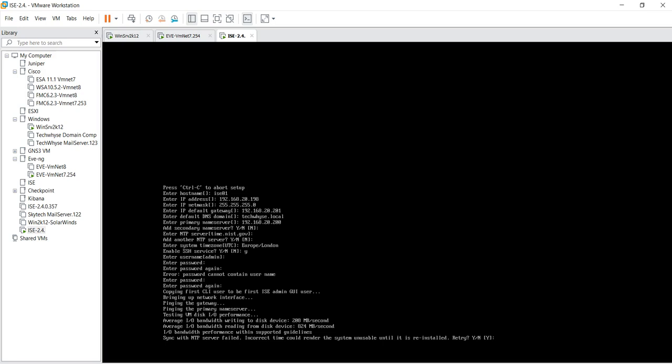Here you can see sync with NTP server failed, incorrect time could render the system unusable until it is reinstalled. Retry? I don't want to retry because I know it can't use the NTP server right now. So I'll just say no.